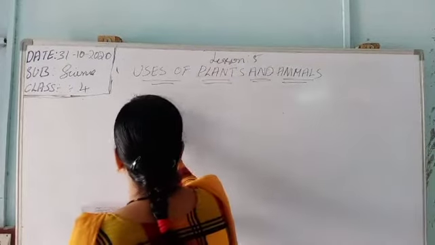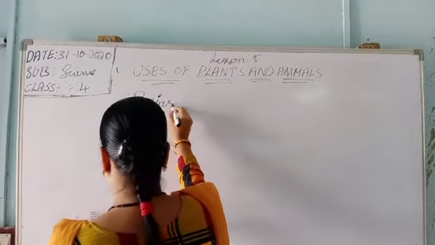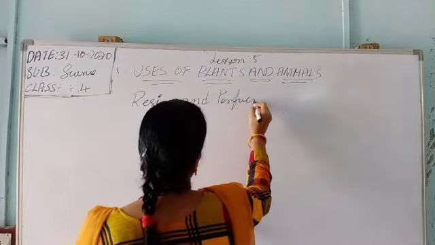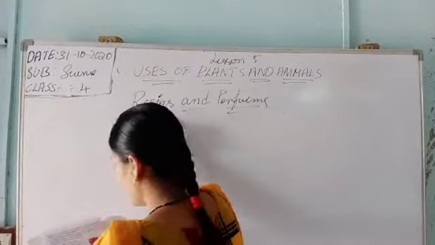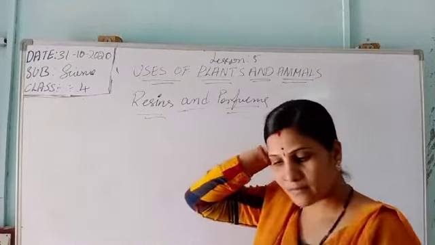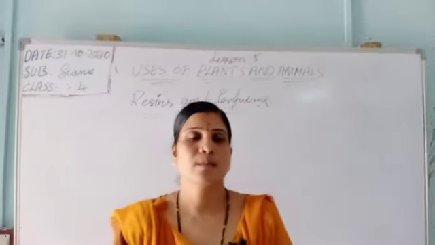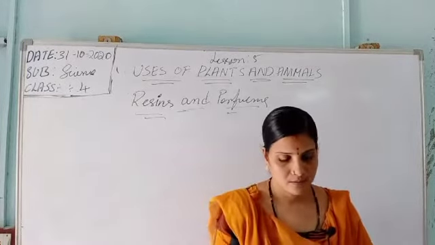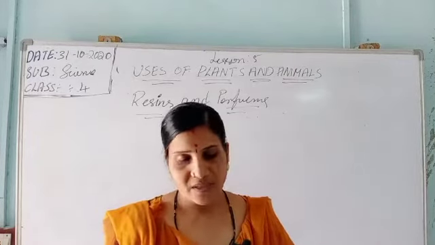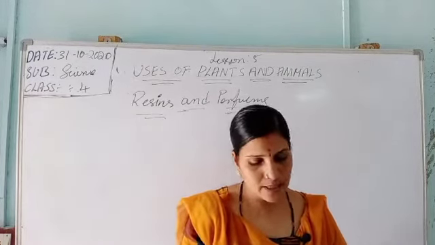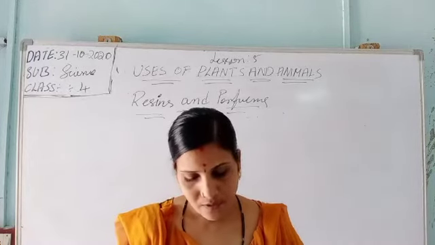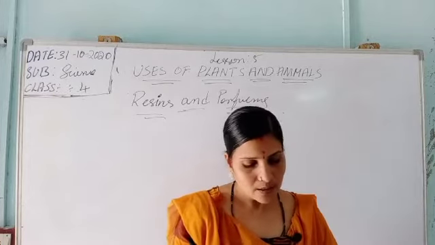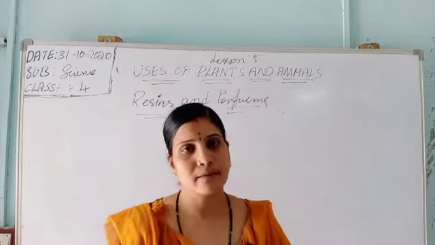Essence and perfumes. Everyone knows what is meant by perfume. We use it as body spray. Nowadays we are using some oils or essence, that is perfume, for our body spray. Certain trees give resins and turpentine oil. So turpentine and resins certain trees will give.